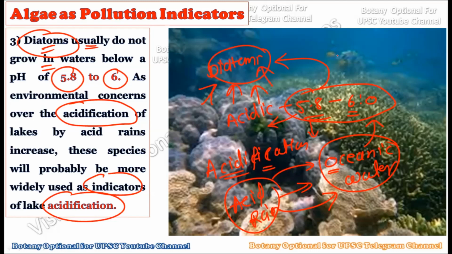Okay, so the third example we have understood regarding algae as a pollution indicator is the diatoms. The first example was the phytoplankton, the second was the desmids, and the third is the diatoms. So you can decorate your answer in the UPSC mains if UPSC generally asks you how algae can be used as a pollution indicator species. All right.